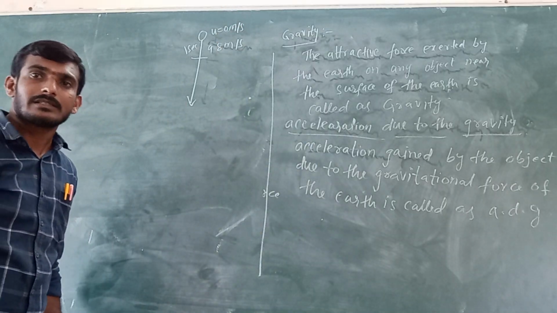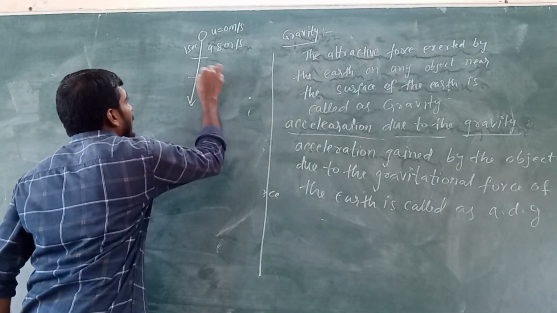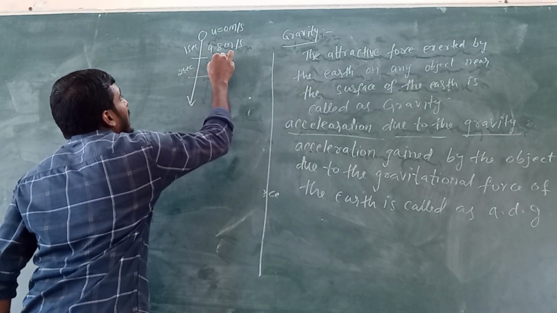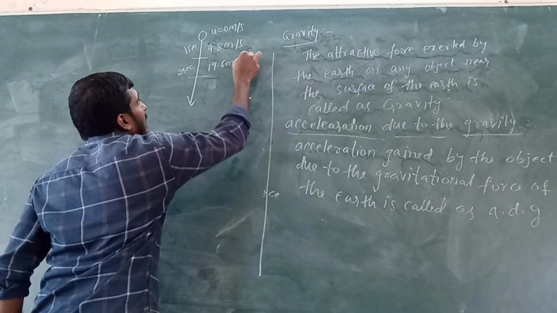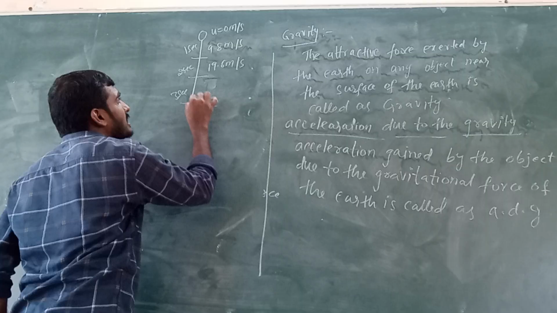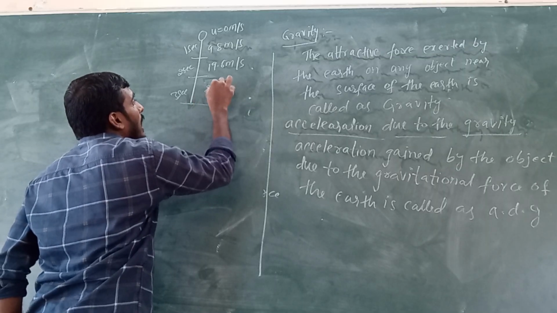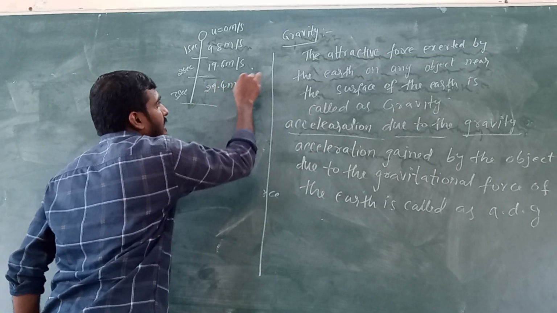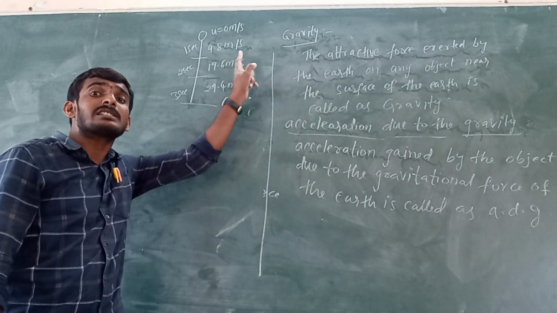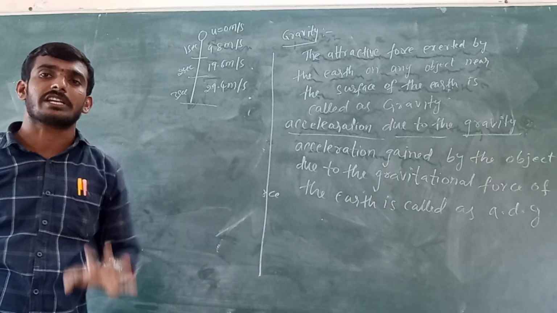In the second second, it becomes 19.6 meter per second. In the third second, it becomes 29.4 meter per second. For every second, the velocity of this object is changing.